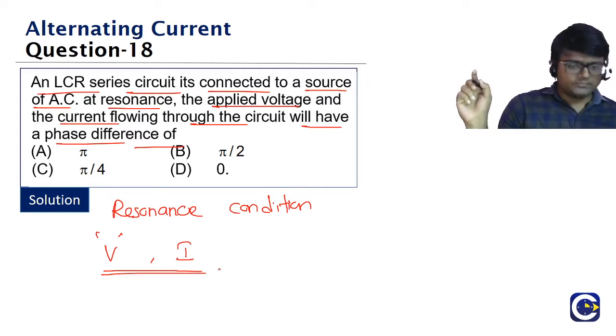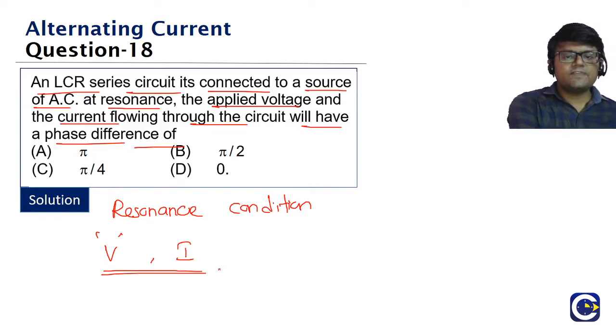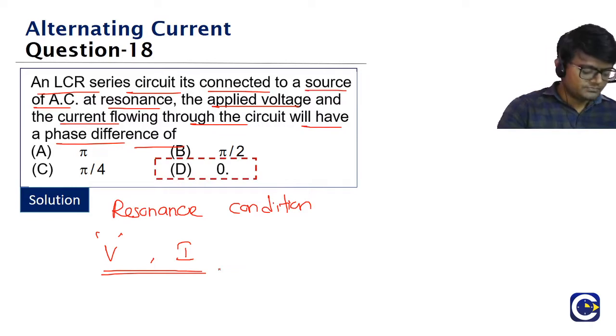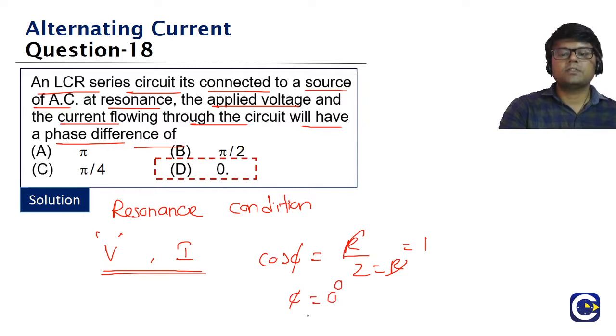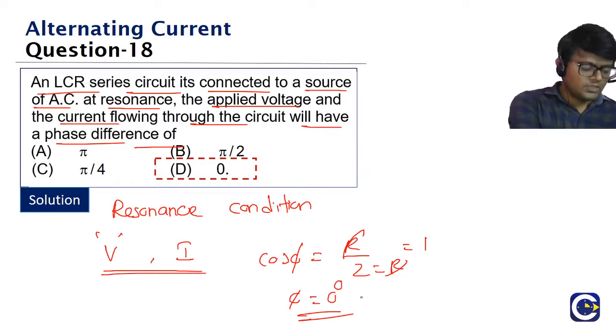Option D. Okay, so you are saying the phase difference will be 0. So in resonance, what will be the phase difference between current and voltage? It will be 0. And that is why the power will be maximum. So how do we know? Look at the cos phi power factor formula, R by Z. In resonance condition, Z is equal to R, right? So cos phi is 1, means phi will be equal to 0. So in resonance condition, the power factor value will be 1.